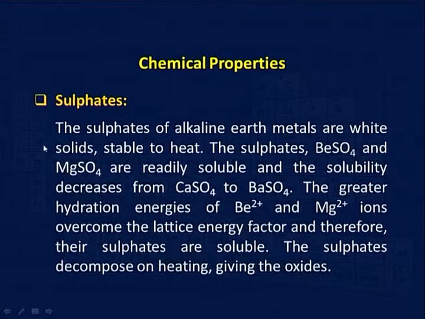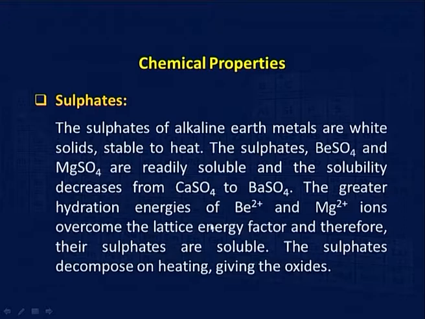Now, the same is the case with sulphate. If you go down the group, the insolubility increases. This is again due to the same factor. The magnesium sulphate is soluble because it is readily broken due to the same effect, magnesium being smaller in size and sulphate is quite large in size, and they can easily ionize.